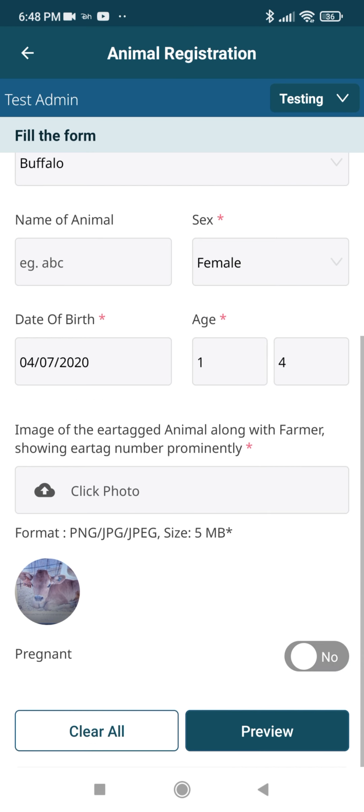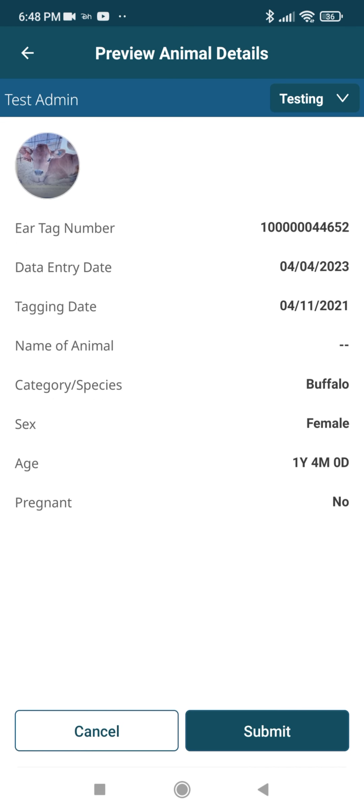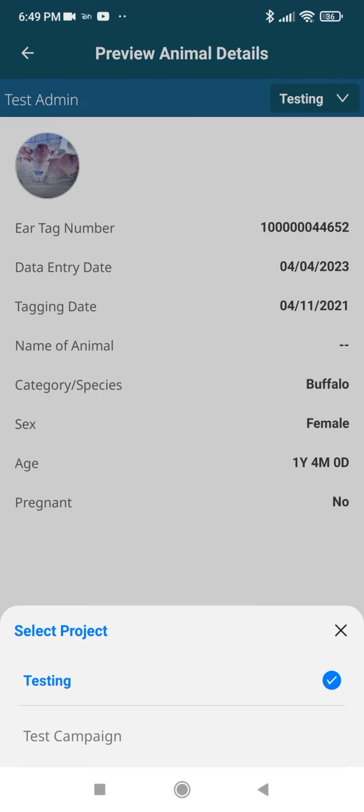If the animal is not pregnant, then you can choose no, and you will go to the details section where you can see all the details that you have entered, and you can also see the project under which you are registering this animal. If the project details are incorrect, you can switch between projects simply by tapping on it. Then you can submit the form.